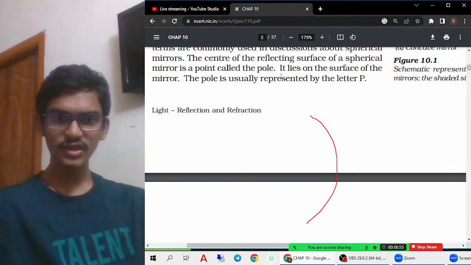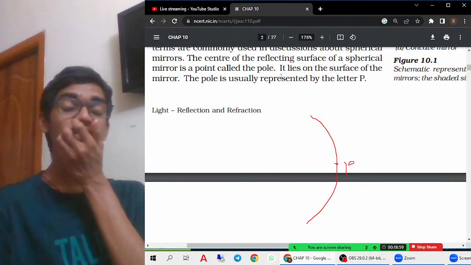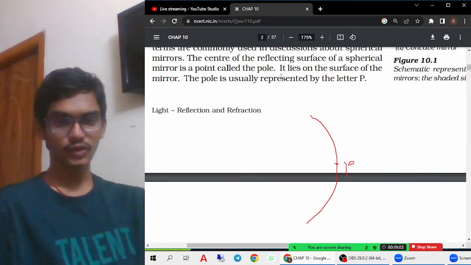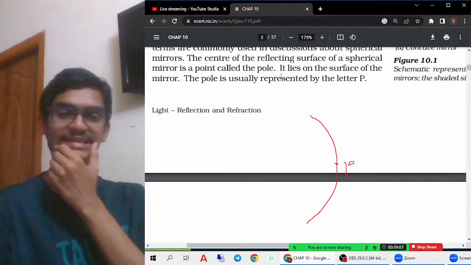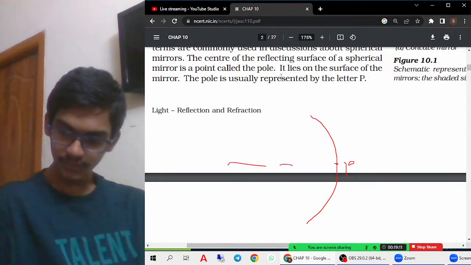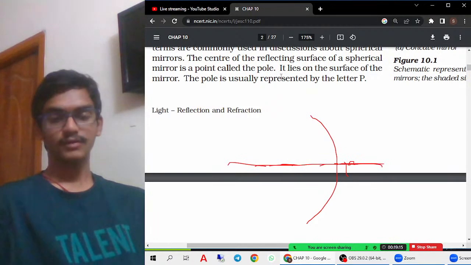This much curved surface you are taking. Now this is considered to be the center, so that is called a center. So the center of the reflecting surface is considered to be the pole. Or else, the geometric center of the reflecting surface is considered to be the pole. From the pole we are drawing one line.